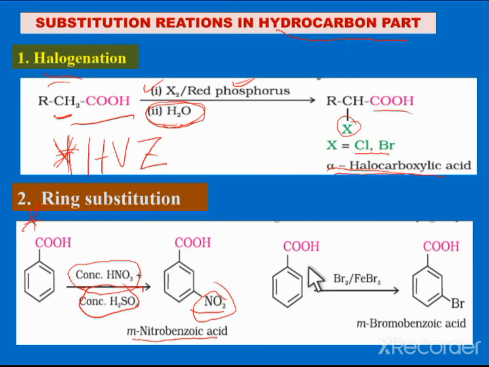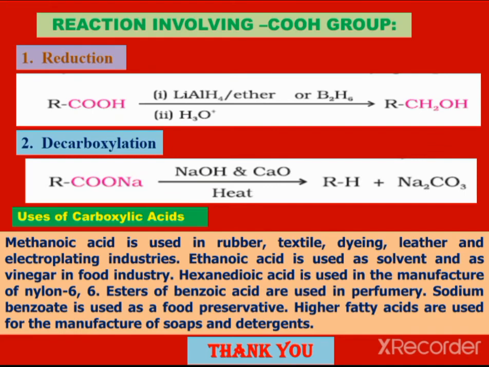Similarly, when the carboxylic acid, benzoic acid, is treated with bromine in the presence of FeBr3, in that case we can get meta-bromobenzoic acid. This is the substitution reaction. Next, the reactions which involve the COOH group.